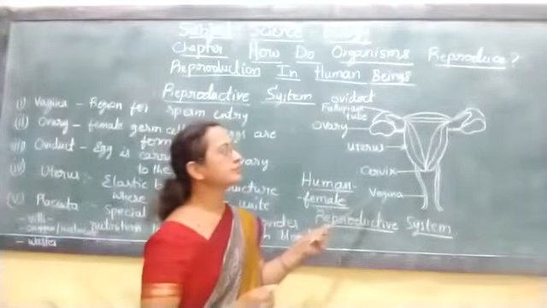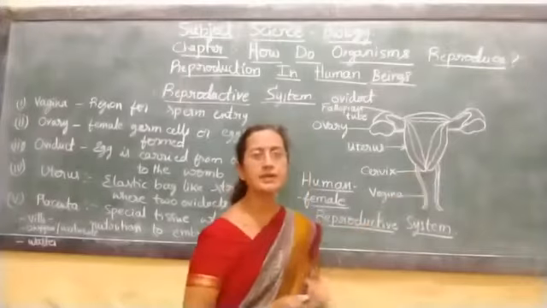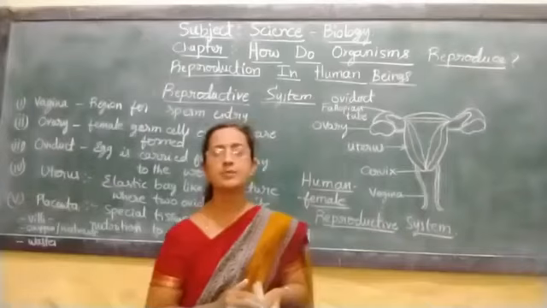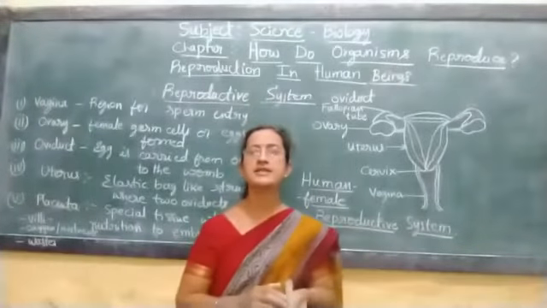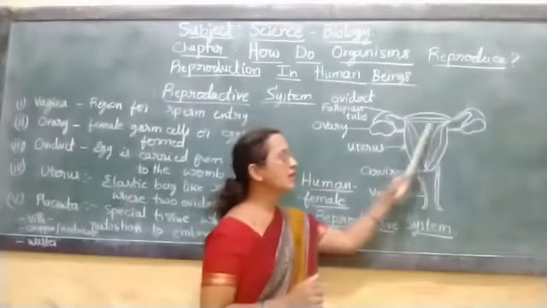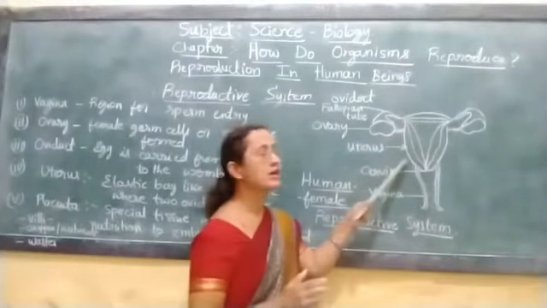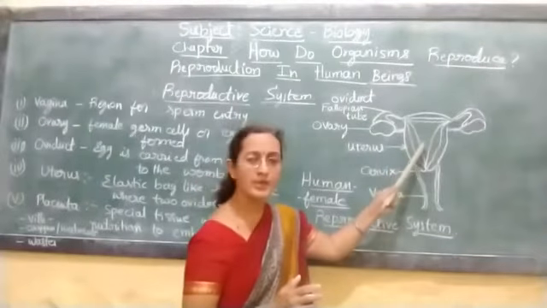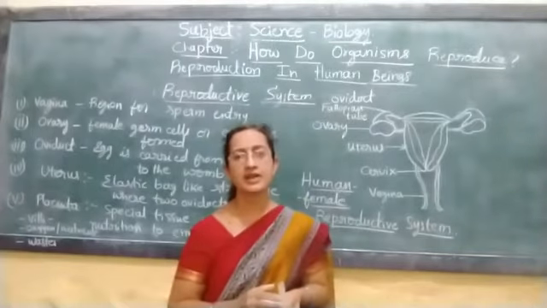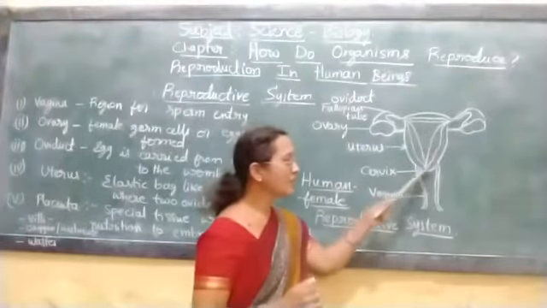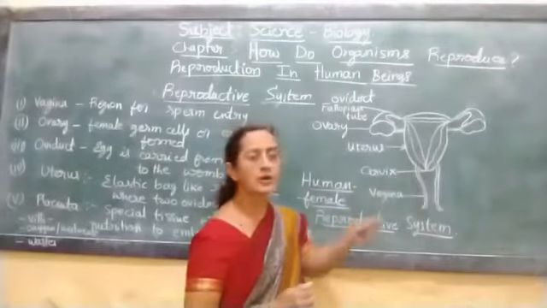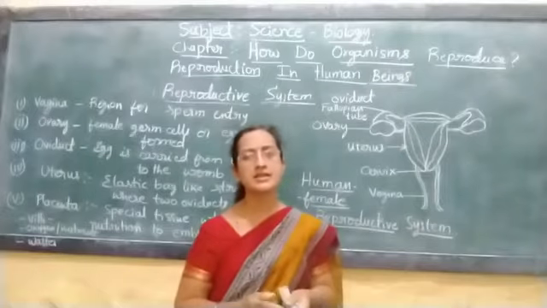Here, this uterus region is a highly muscular region. The gestation period of the baby is 9 months in humans. After full development of the baby, due to continuous, vigorous contraction of the uterine muscles, the baby comes out through the vagina region. This is called the delivery of the baby. If the normal delivery doesn't occur, the abdominal part is cut open to take the baby outside through a surgical operation.